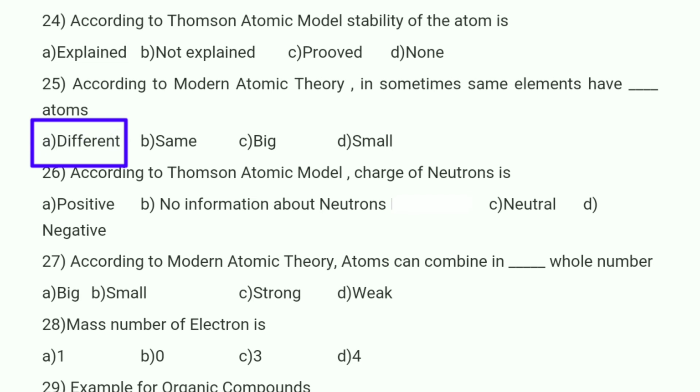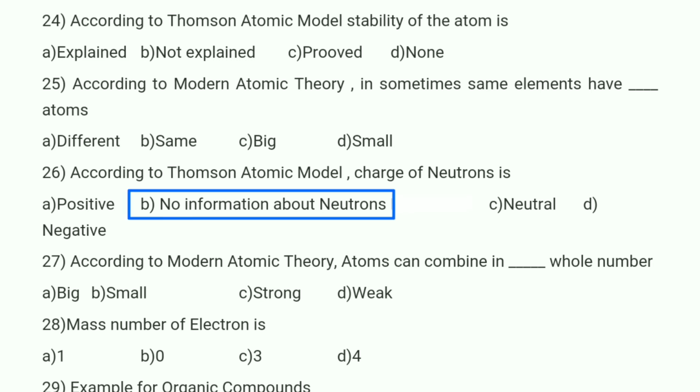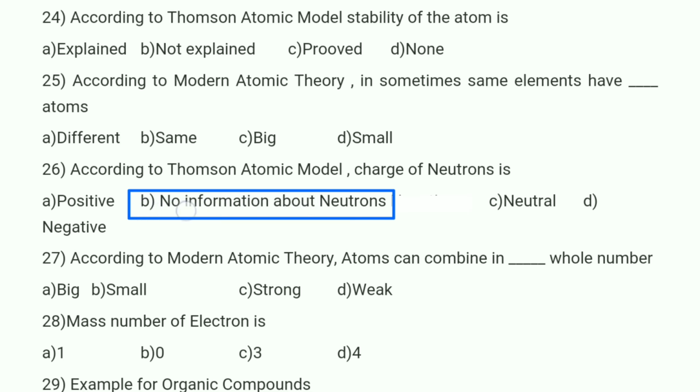Option A is correct. And according to Thomson atomic model, charge of neutron. So in the Thomson atomic model, there is no proposal about the neutron. There is no information about the neutron. So option B is correct. No information about neutron.